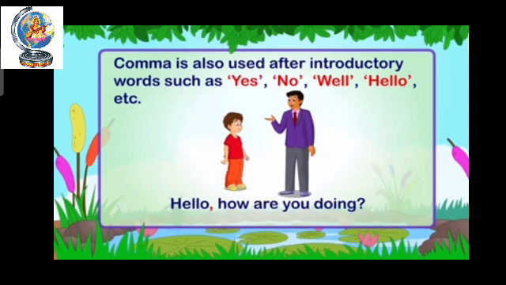Well, children, are you ready for the work? At that time also I am getting hold. Hello, how are you doing? After hello, I already stop for a while. Hello, how are you all? Over there also I stop. See the downside, there is a sentence: hello, then comma, how are you doing, then question mark. After hello, I stop for a while, so I put comma over there. So when you are getting hold after an introductory word, then you can also put comma.